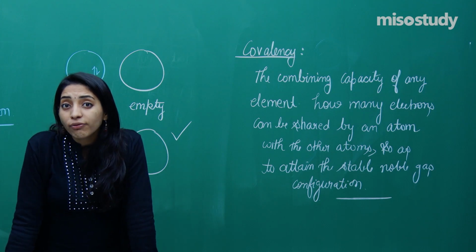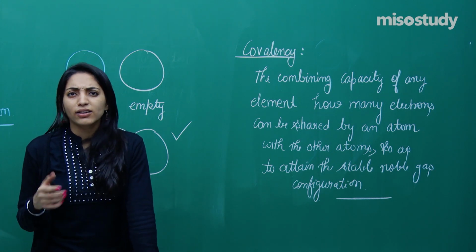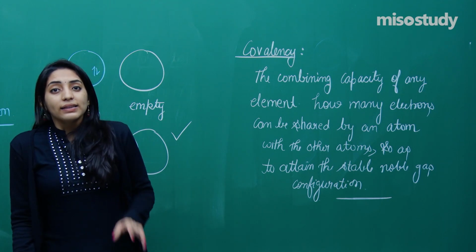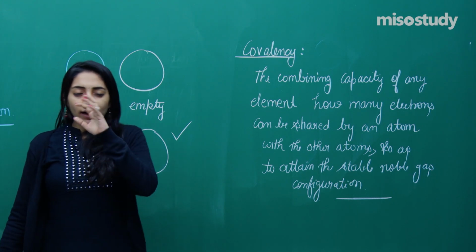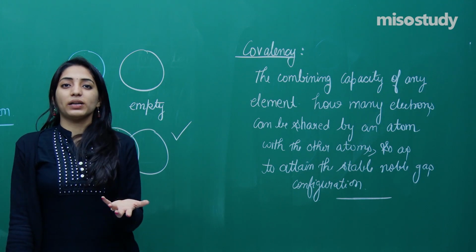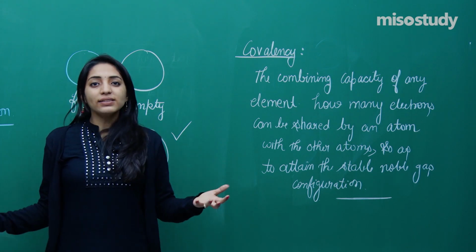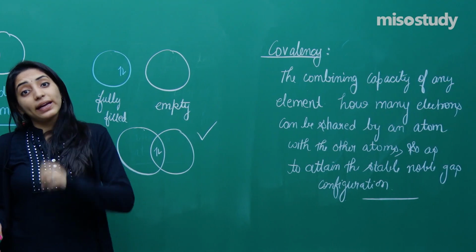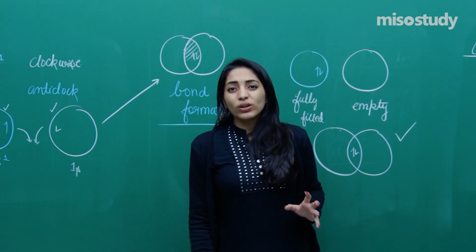In case of PCl5, one phosphorus is linked to 5 chlorine atoms around it. So the covalency of phosphorus will be 5. That means this covalency thing was denied by Lewis. Lewis said that the only thing I know is the completion of the octet. Octet has to be completed. But now according to the orbital concept, the covalency can be any number. It is not necessary that it has a total of 8 electrons in the valence shell. Okay? So don't get confused.